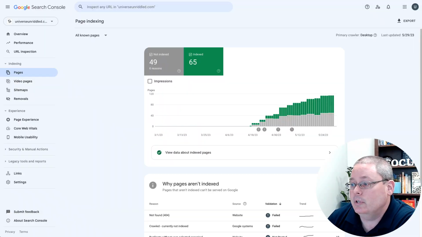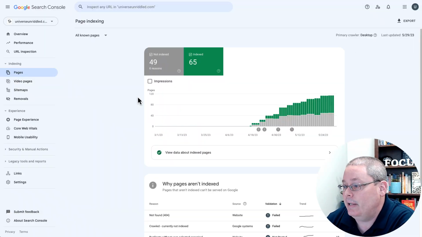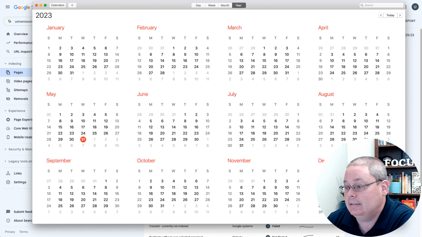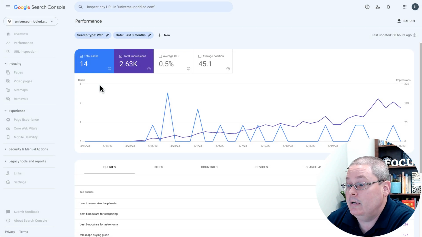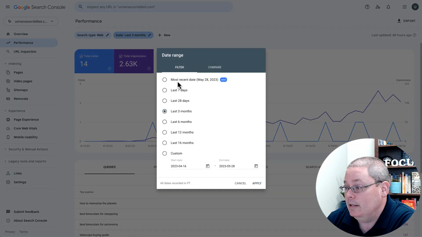Jumping over to Google Search Console, you can see we are still sitting at 65 posts indexed. Today is May 31st as we're trucking along, and you can see our performance here. The most recent date is May 28th, going out to 3 months. We'll go custom on that. Yes, it's May 28th. We'll apply.